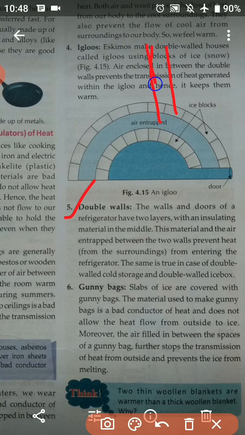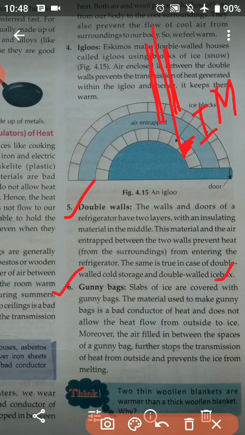So this is the double layered doors and windows of the refrigerator, and they have an insulating material in the middle. You can see this one is an insulating material. This material and the air entrapped between the two walls prevent heat from the surroundings from entering the refrigerator. And the same is true in the case of the double wall cold storage and the double wall ice box. So I hope it is clear to you.